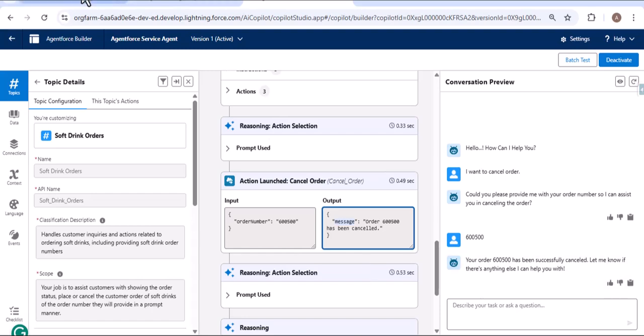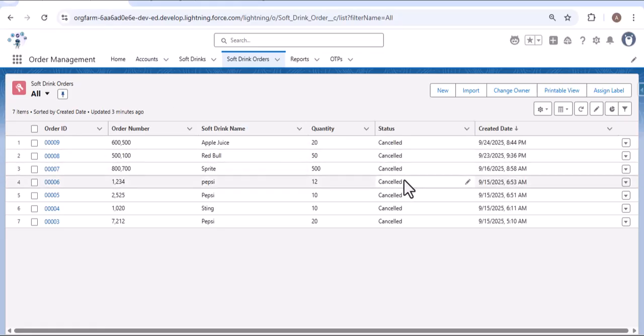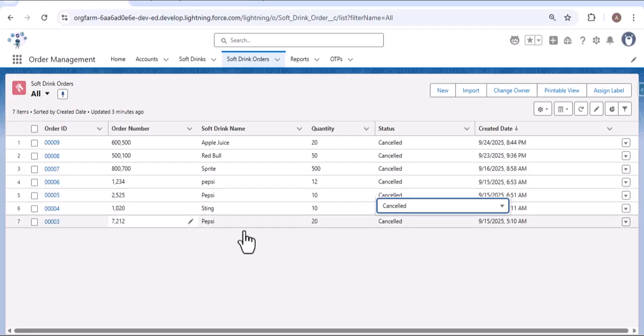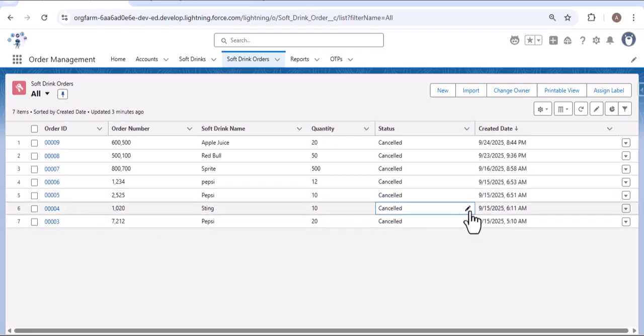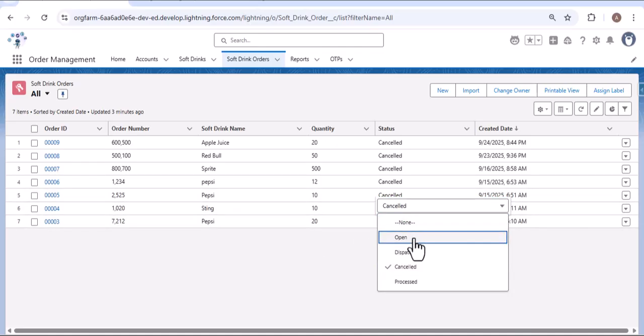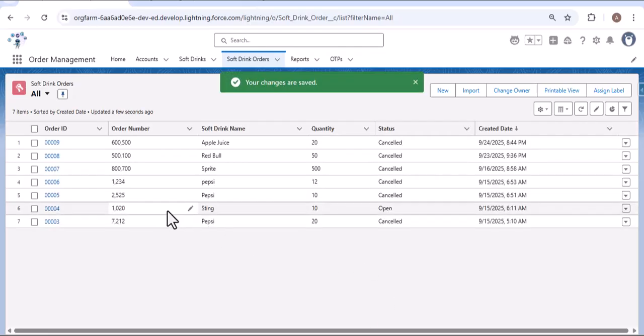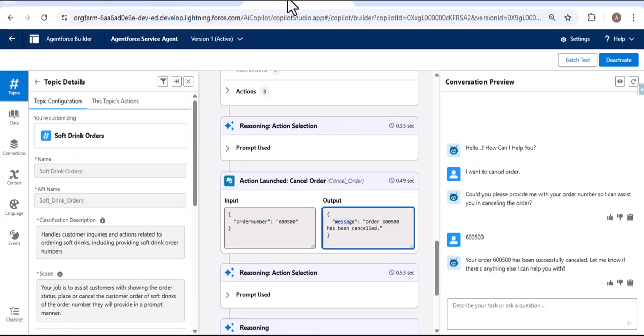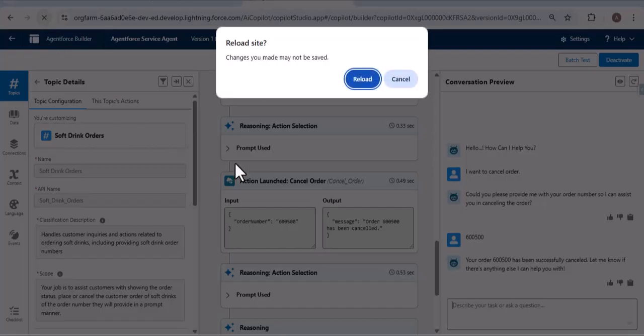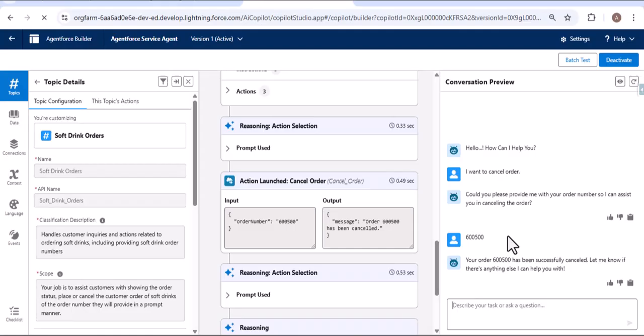So for example, let me navigate back to the object. Here I am changing the status of order number 1020 from cancel to open. Let me save this one. Now for order number 1020, its status is open. Again, let me navigate to the agent builder. This time here I am giving the prompt, and also let me refresh the page so that we can start a new conversation.